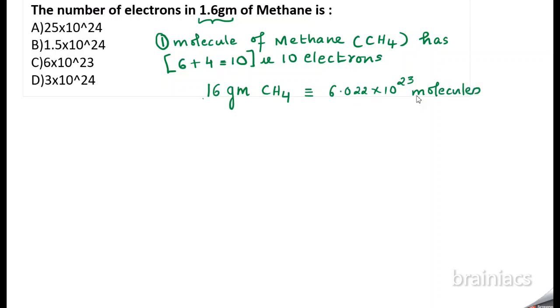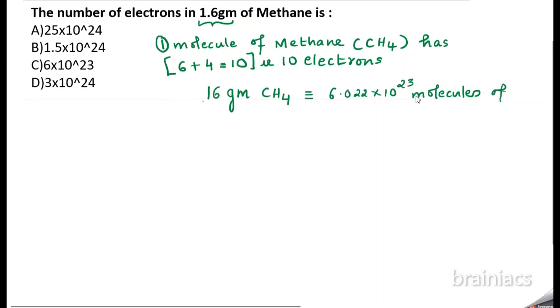Please remember one more thing: the molecular mass of any compound will always have Avogadro number of molecules of that particular compound. Now 16 gram of CH4 has 6.022 into 10 power 23 molecules of CH4.